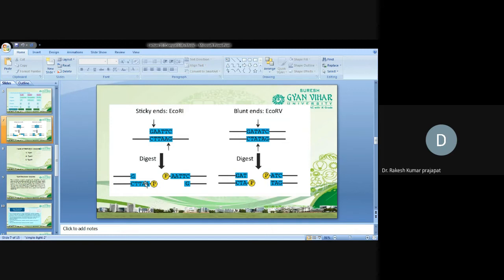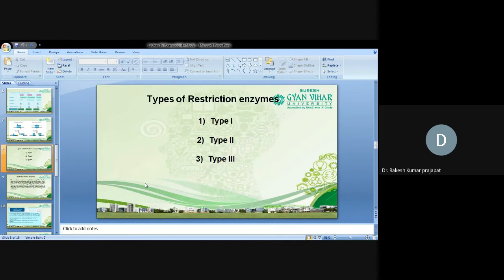Blunt end, suppose EcoRV will produce a blunt end, meaning they will cut at similar positions on both strands, so there is no overhanging nucleotide over here. Now there are different classes of restriction endonucleases: type 1, type 2, type 3.